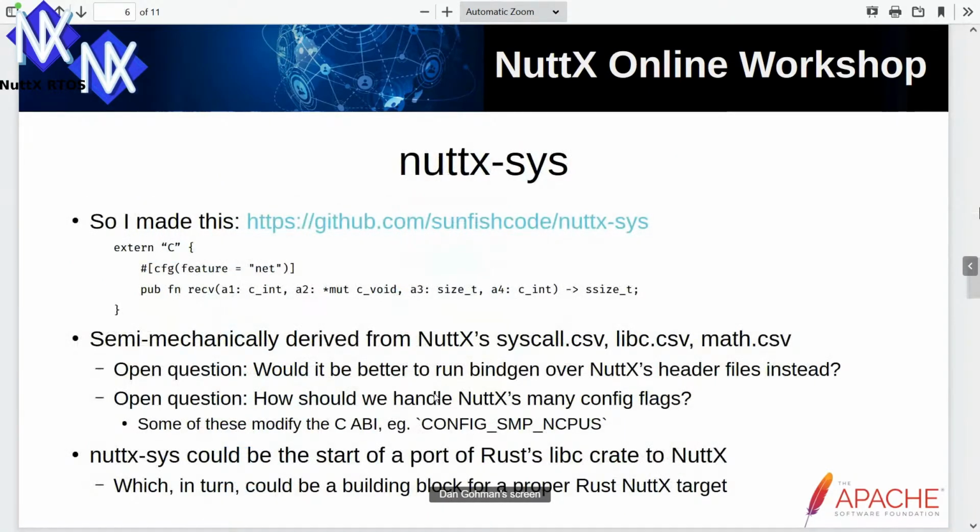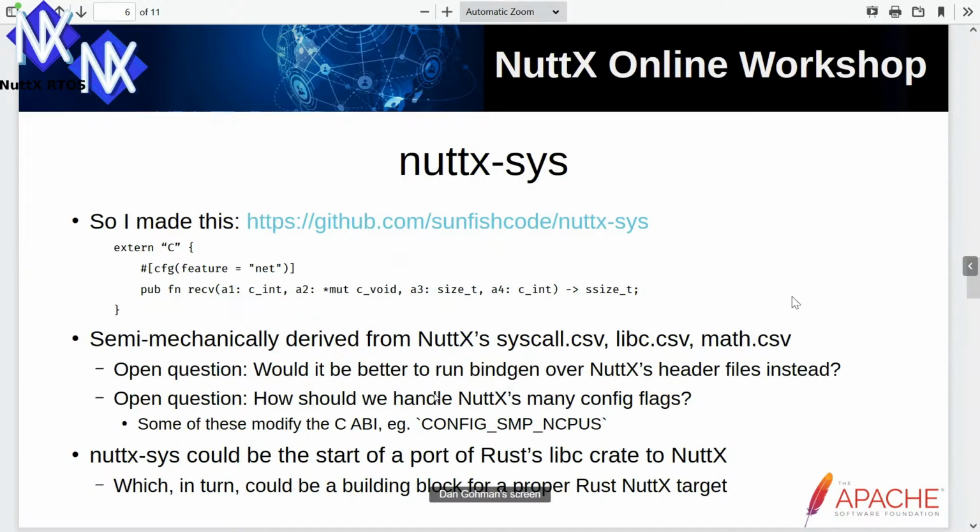And so I made what in the Rust world would be the next logical step. When you have a large C API, I created this thing called nuttx-sys. And -sys is kind of a convention in the Rust world for crates, which are basically just bindings to existing C APIs, FFI bindings to call out to C code. And so what this roughly looks like is for every function in the nuttx C API, there's a Rust extern "C",